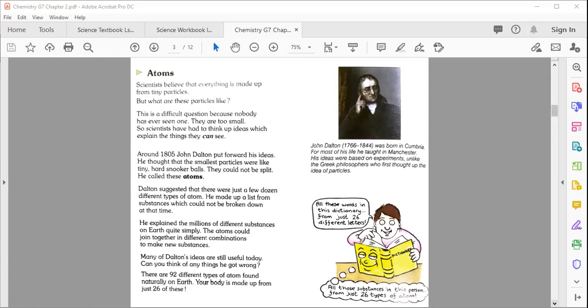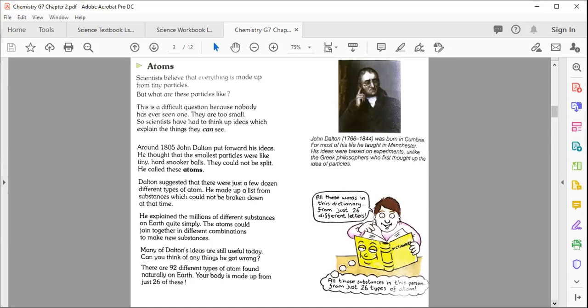The last part of the lesson today: there are 92 different types of atom found naturally on Earth. There are many more, but in your book only 92 are mentioned, so you just understand this one. Nowadays, scientists are researching and finding more and more different atoms. Okay, there are 92 different types of atoms found naturally on Earth. Your body is made up from just 26 of these.